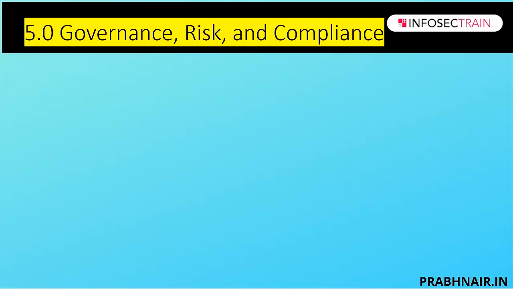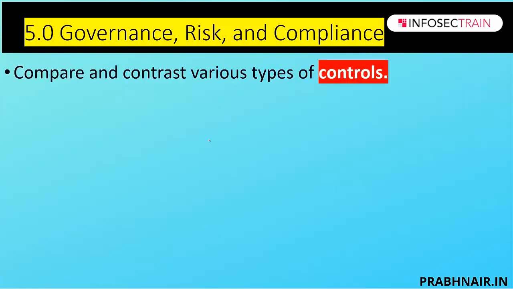The last is called governance and risk and compliance. Very, very important. Might be for the beginners, it will be a challenge to understand this section. In this section, we're going to discuss the different types of controls. So we have managerial control, operational control, technical controls, and they are implemented in different types like preventive, detective, corrective, deterrent, compensating, physical. So it is very important for you to understand the type and category of controls.